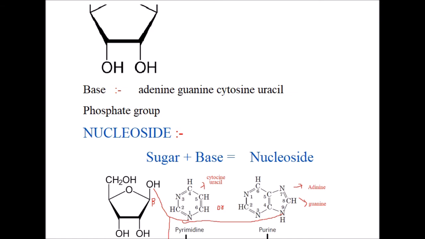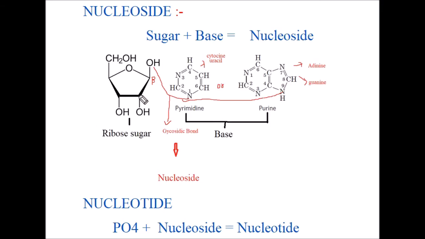The first molecule made is a nucleoside. A nucleoside is made from a sugar and a base. This is a ribose sugar molecule.